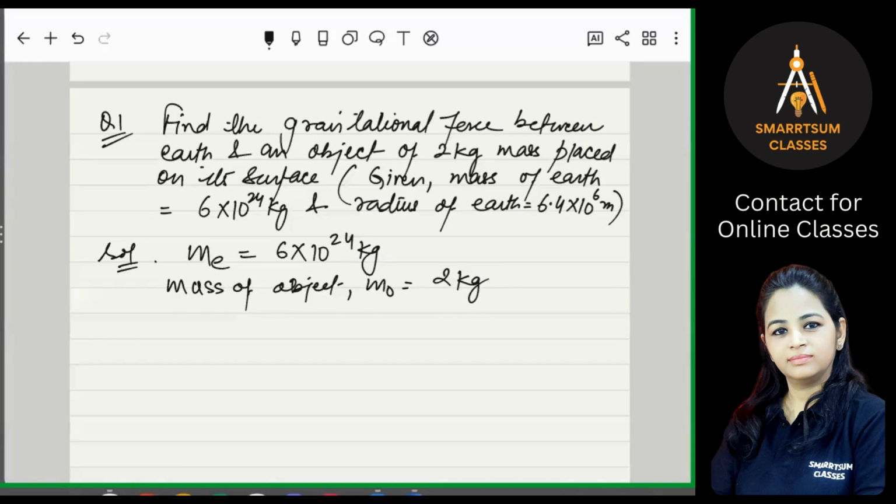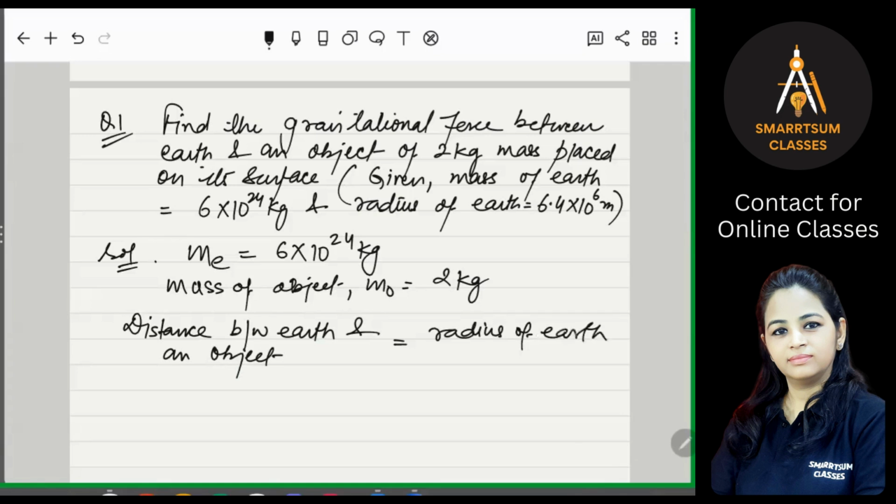Because in our formula, we have the distance between the centers of the two objects, right? So what will we take? Can you tell me? Distance between Earth and the object. This is always equal to the radius of the Earth, right? That is R, which is 6.4 into 10 to the power 6 meters, right?